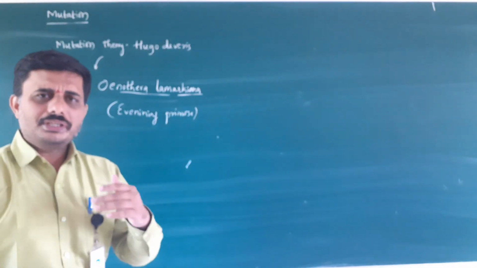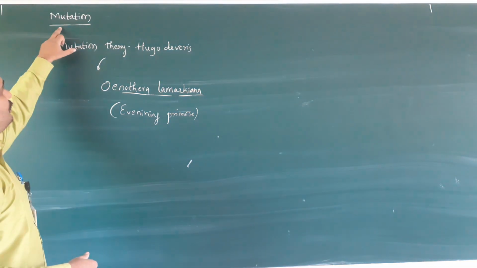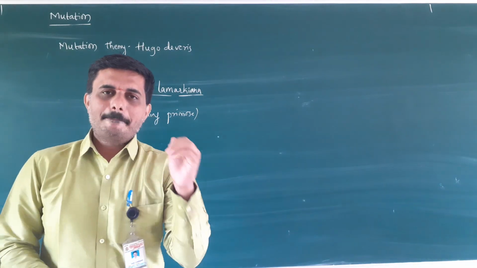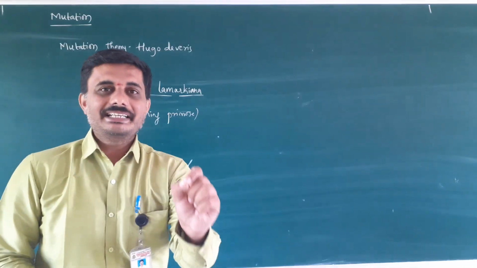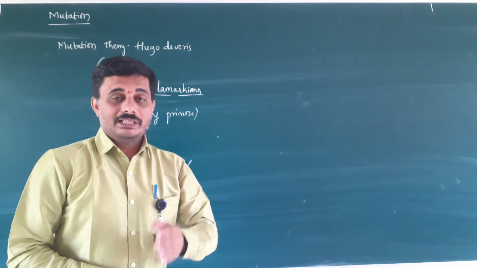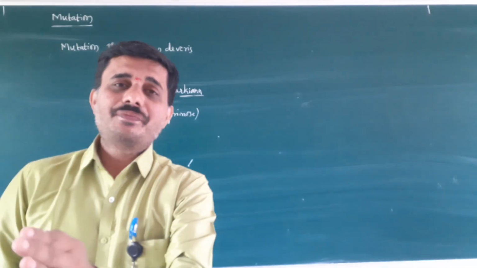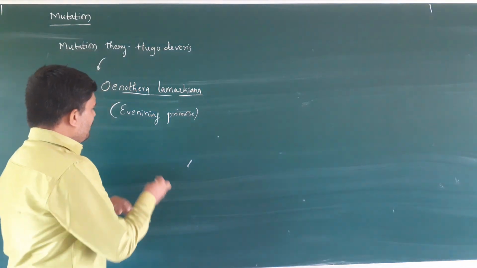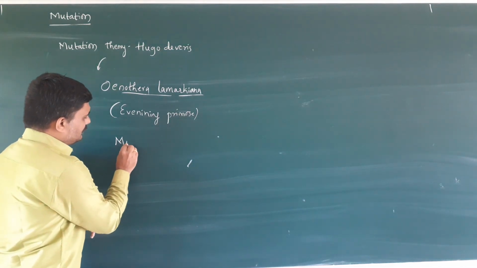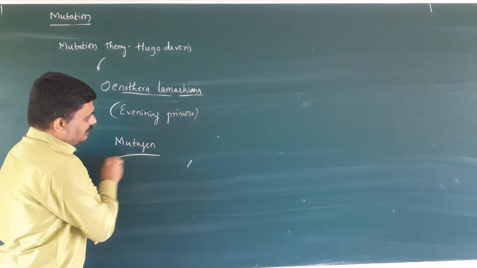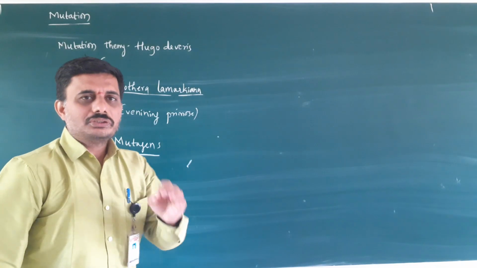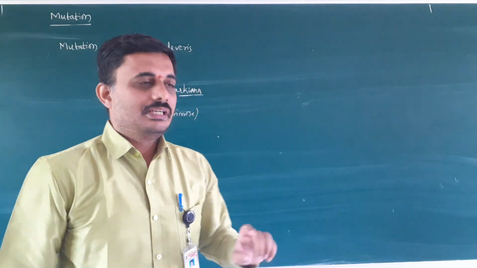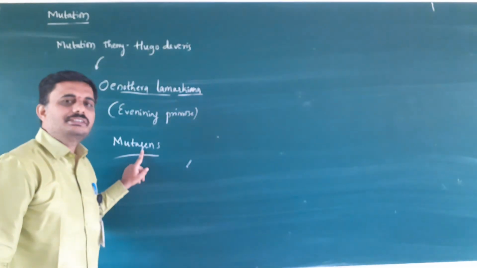Then what is a mutation? Already mentioned, mutation is the spontaneous or permanent change in the genetic makeup of an organism leading to a change in the phenotype. The substances which cause mutation are called mutagens.